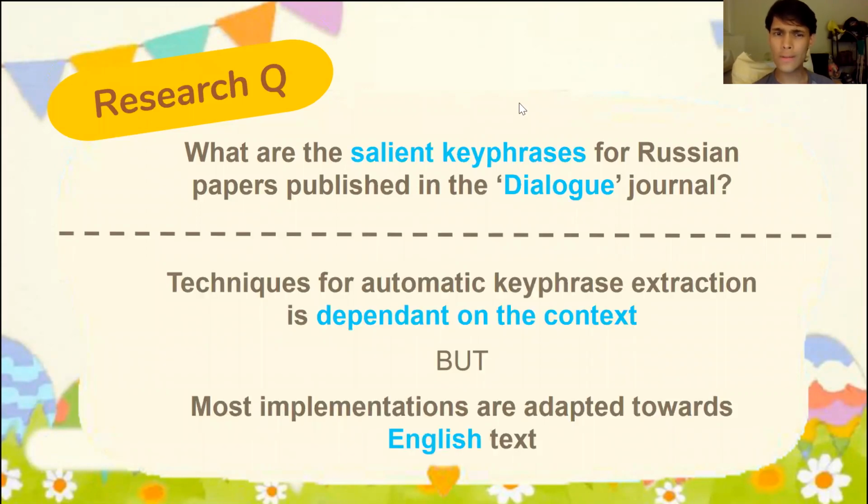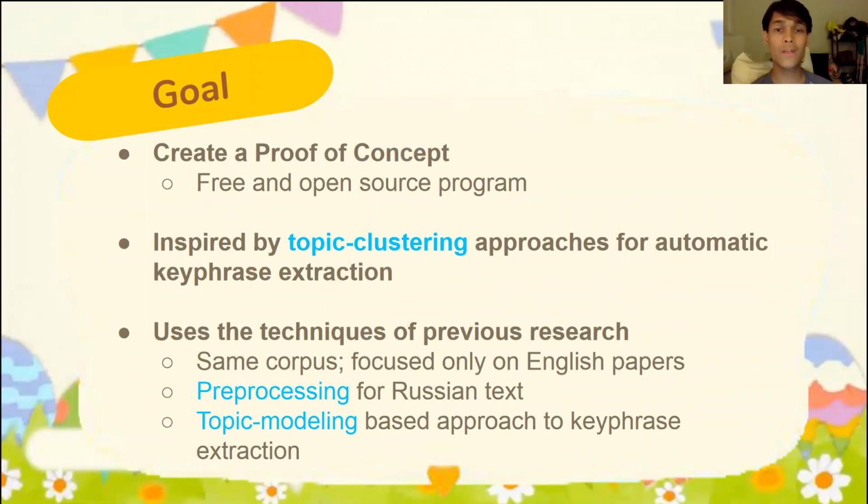Now, it's important to note that techniques for automatic key phrase extraction are really dependent on the context. Is it audio? Is it text? Formal? Informal? Russian, English? A lot of the automatic key phrase extraction implementations are adapted towards English text rather than Russian text. So the goal for this project is to create a proof of concept, a free and open source program for automatic key phrase extraction from Russian scholarly papers.